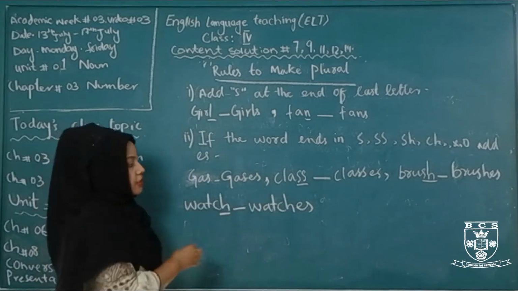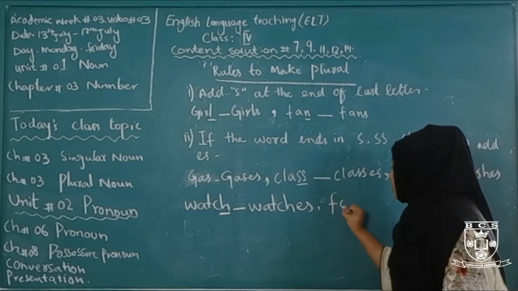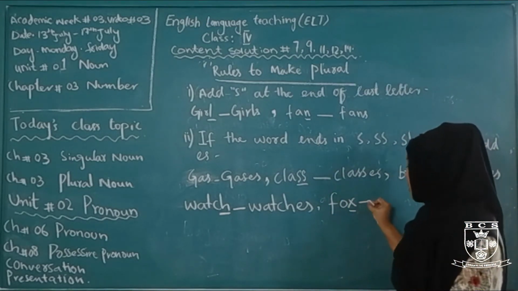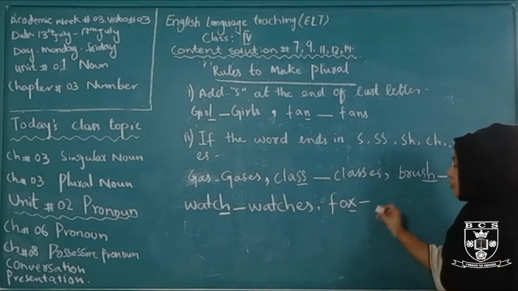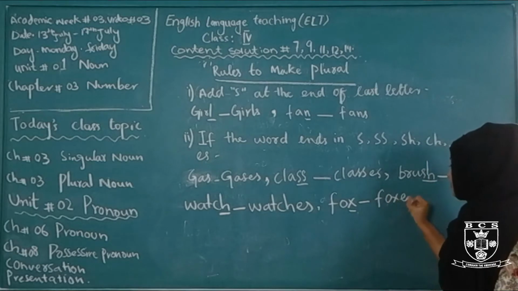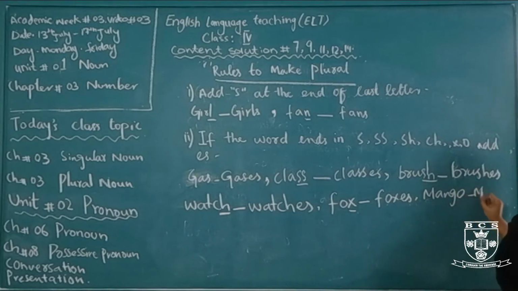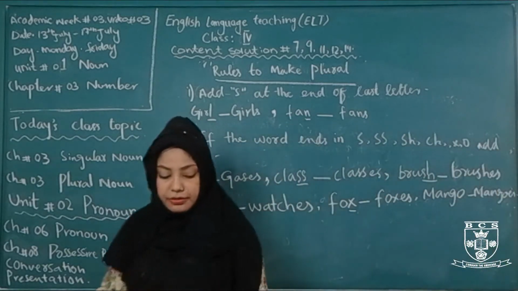Then x, fox. The word fox ends in x. If the word ends in x, what we do? We simply add es there to make it plural. It becomes foxes. Then o, mango. It becomes mangoes. Now come to rule number 3.